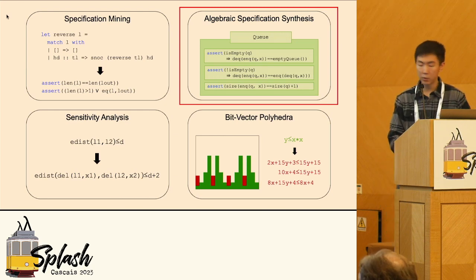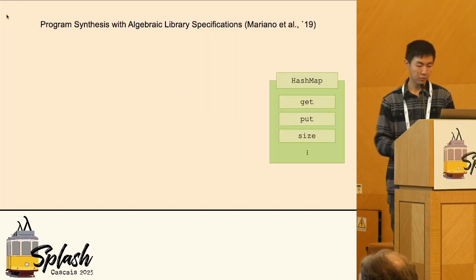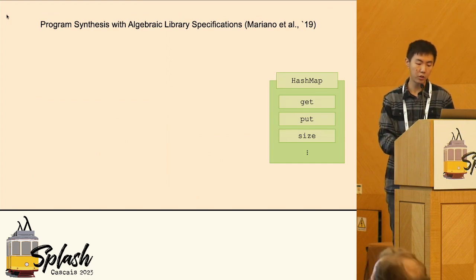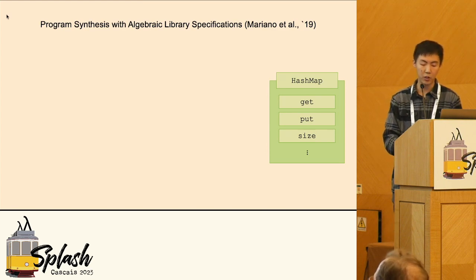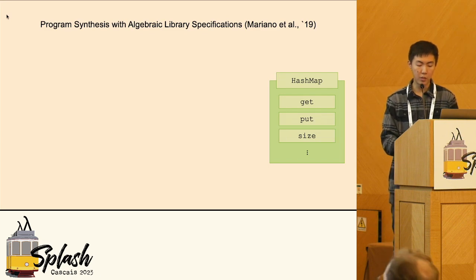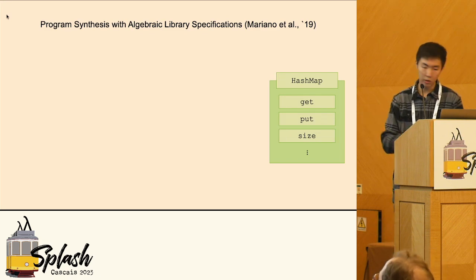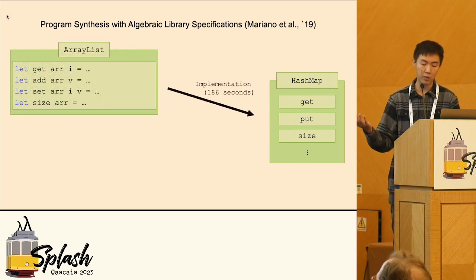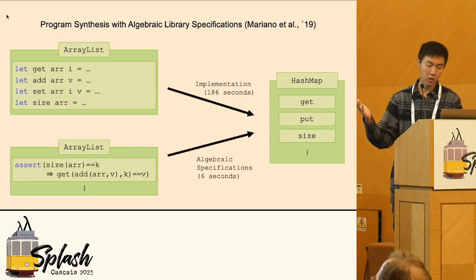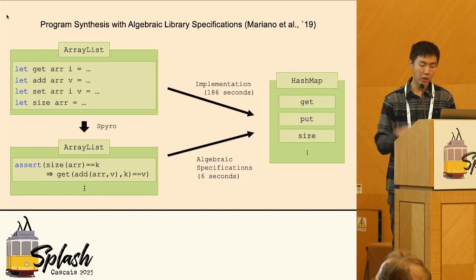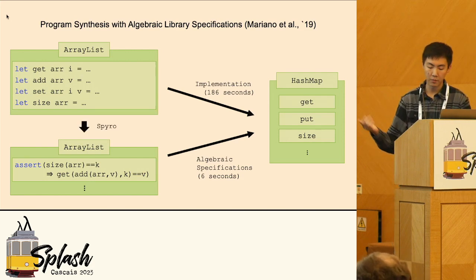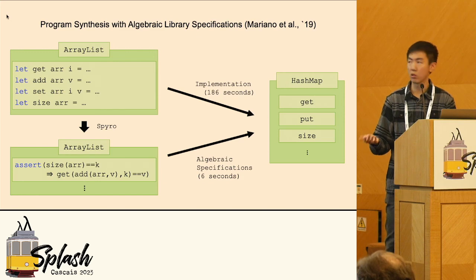And the next one is algebraic specification synthesis. A paper from Marion et al. introduced a technique to synthesize programs from algebraic specifications of a library module. One of their claims is that synthesis from algebraic specification is faster than synthesis from full implementation. So what they did in their benchmark is, say we are implementing a hash map from an association list, then synthesize one from a mock implementation, and synthesize one from algebraic specifications, and compare the performance. From this benchmark, we try to extract algebraic specifications from the implementation and compare them with the specifications manually provided by the authors.